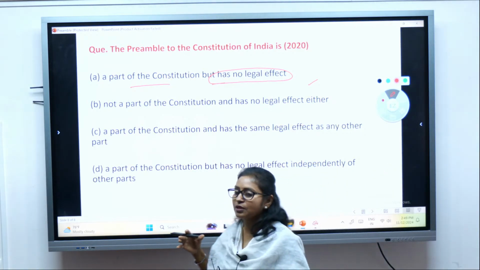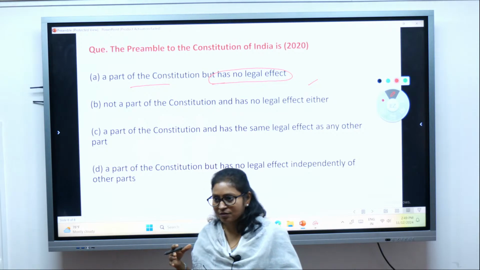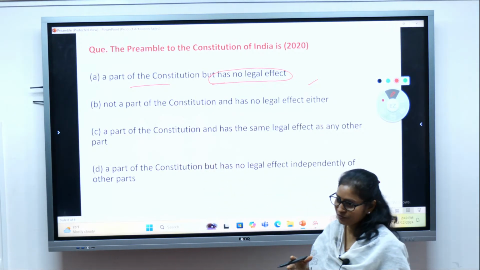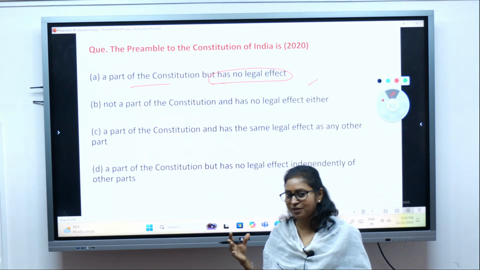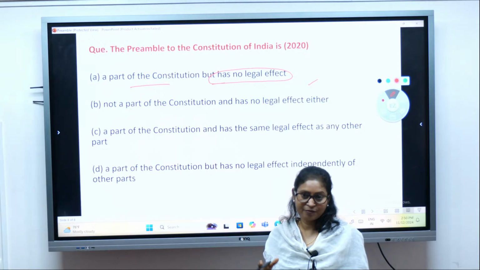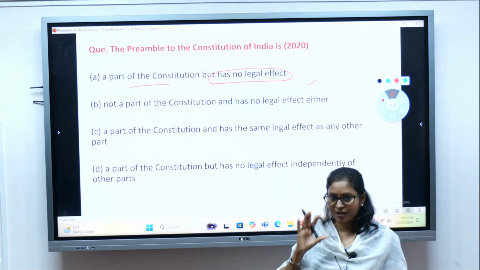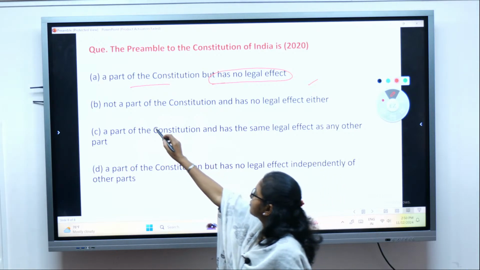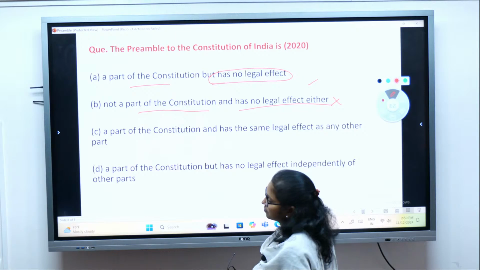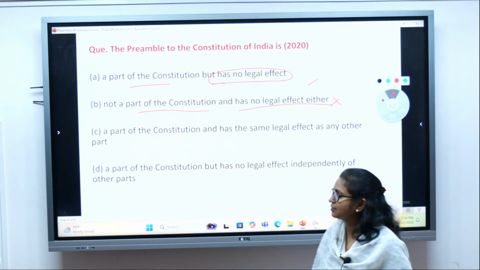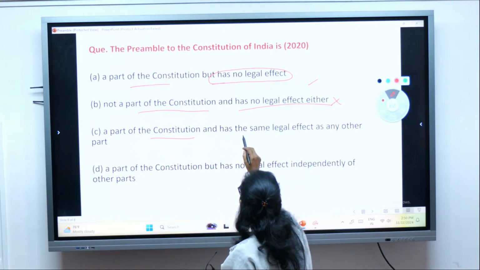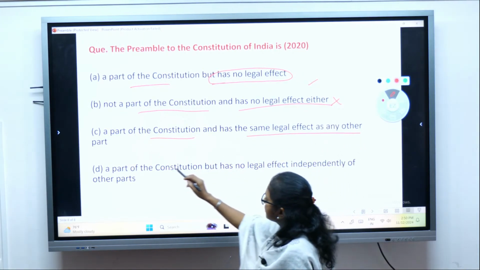But we have to choose the most appropriate option. Many a time, that is what the questions in prelims are, not always factual, but very analytical as well. So you should have a very good clarity. Not a part of Constitution and has no legal effect, this is straight away wrong, because we know it's a part of Constitution, isn't it? A part of Constitution and has the same legal effect as any other part.